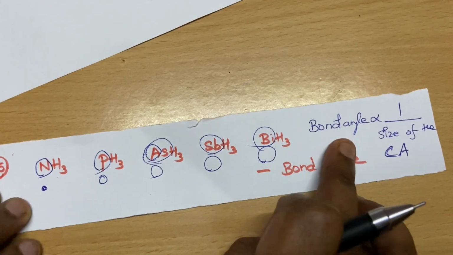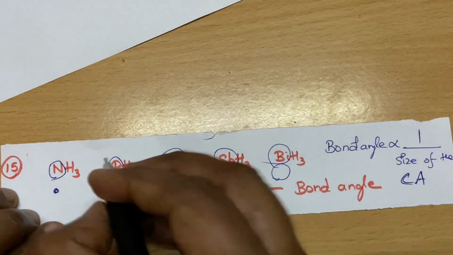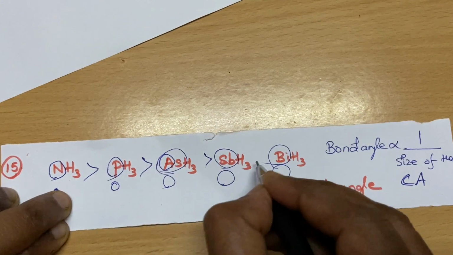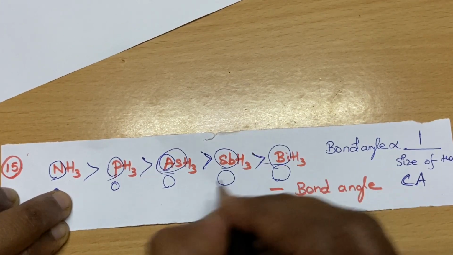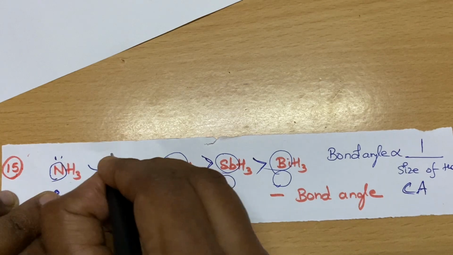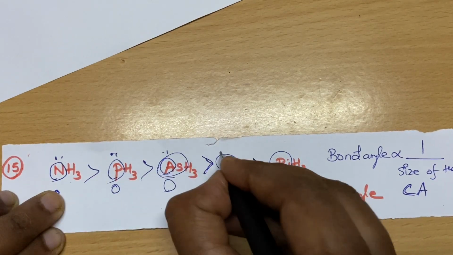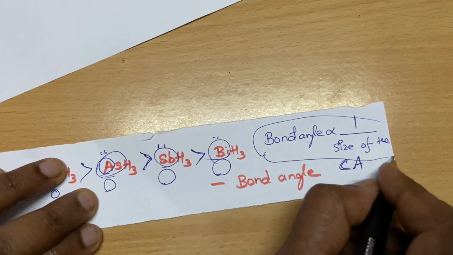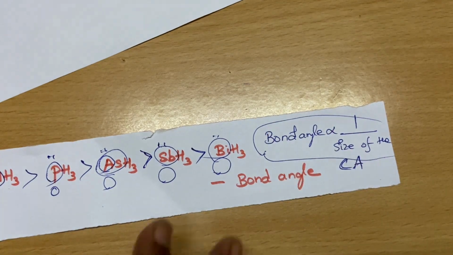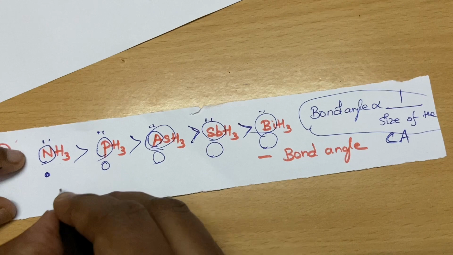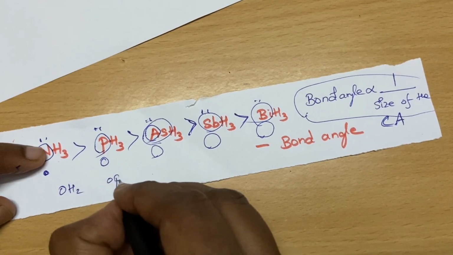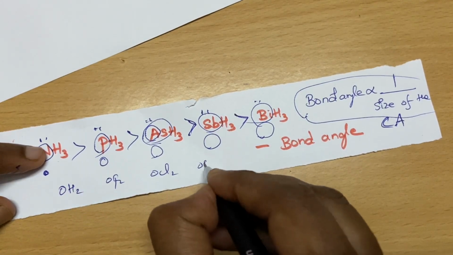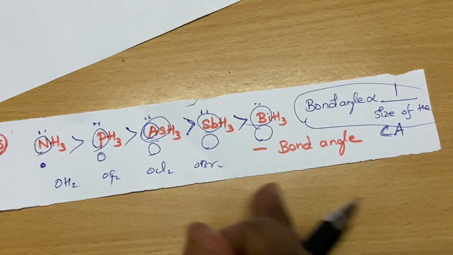The size increases, the bond angle decreases. Okay, so anywhere if it has lone pair, you can follow these two tricks. It will come to use. You can check wherever you see. So for OH2, OF2, OCl2, OBr2, apply the same rule and check the bond angle.